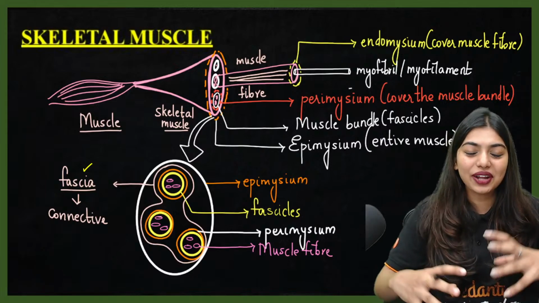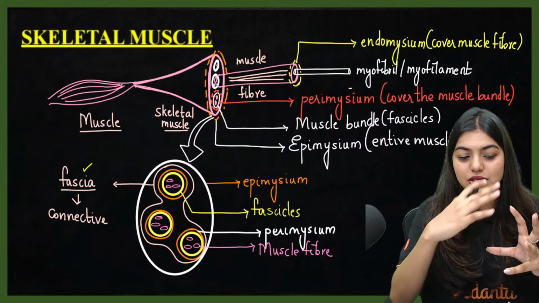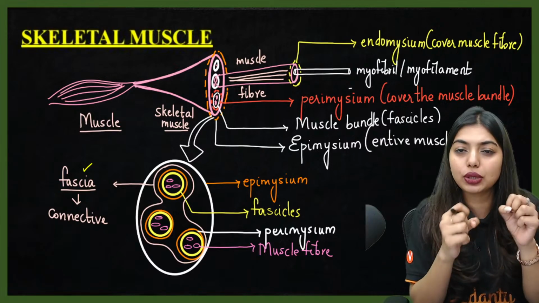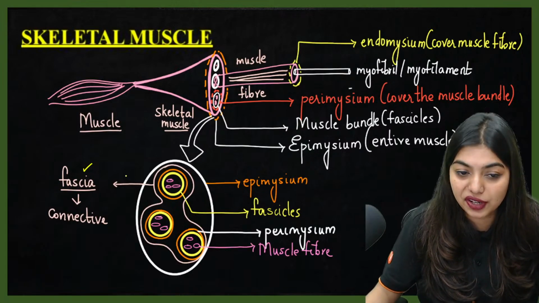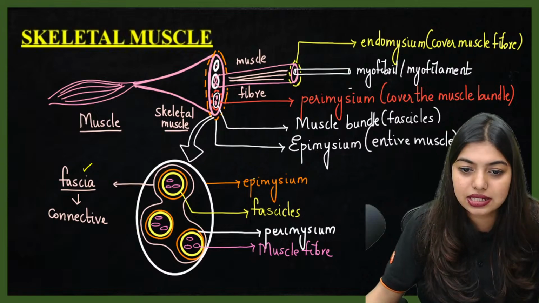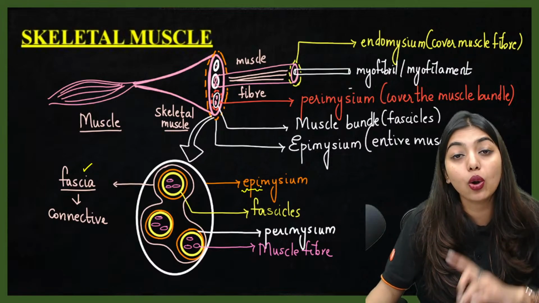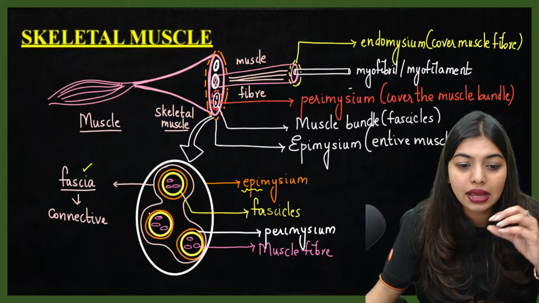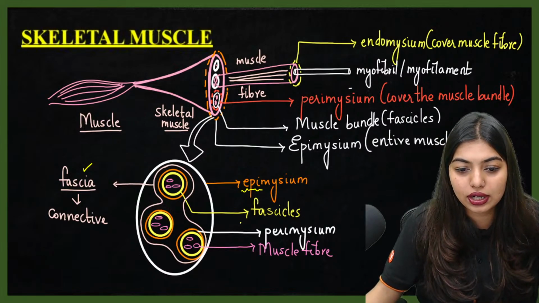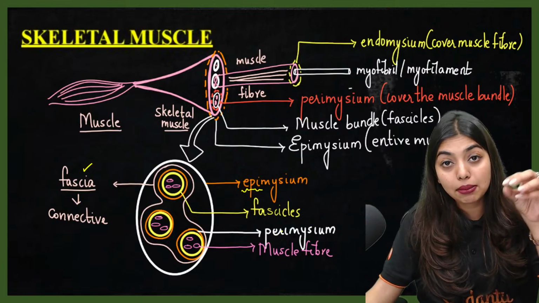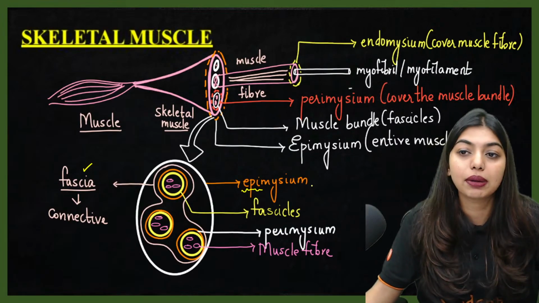Yes. So what is going to happen? There are bundles. Those bundles will be covered by a connective sheath. To keep all these bundles together, there is a connective sheath in between, which is called fascia. Now students, the entire muscle is covered by epimysium. Always the outer layer is going to be called epimysium. And then the bundle covering is going to be called your perimysium. And the muscle fibers also are covered by your endomysium.